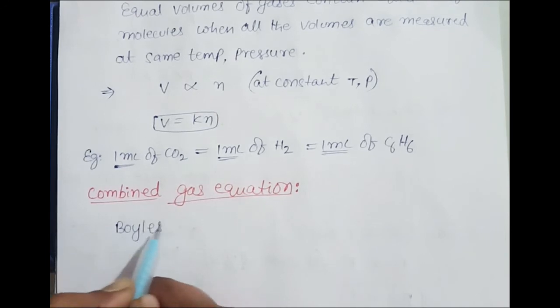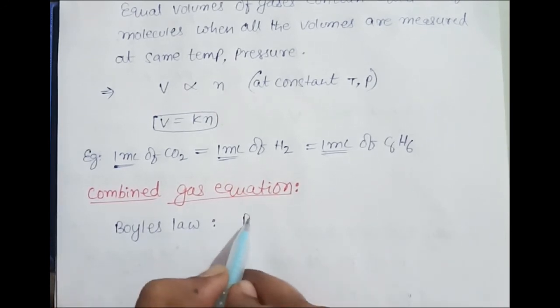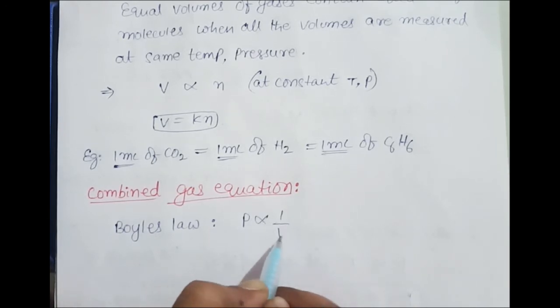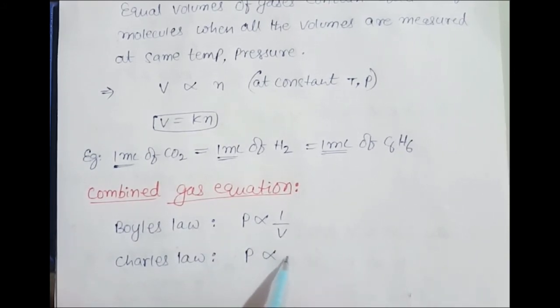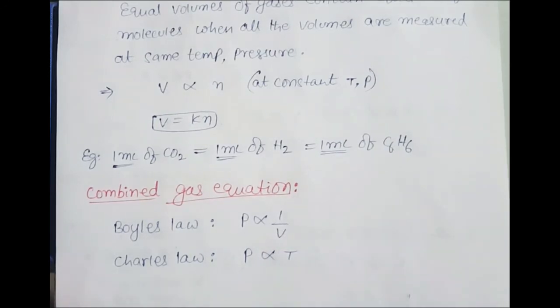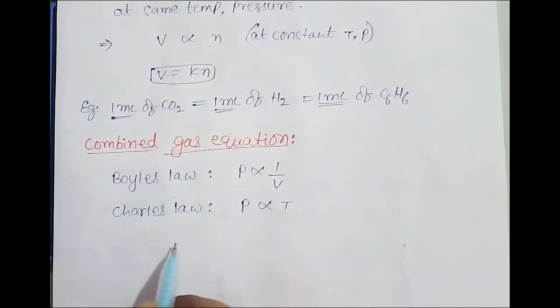One is Boyle's law, which says pressure is inversely proportional to volume. And next, Charles' law, pressure is directly proportional to temperature. You can take any two laws, no problem. These two are very comfortable ones, that's why I have taken them. If you have a doubt, you can put a comment in the comment box, and I'll come back to you.